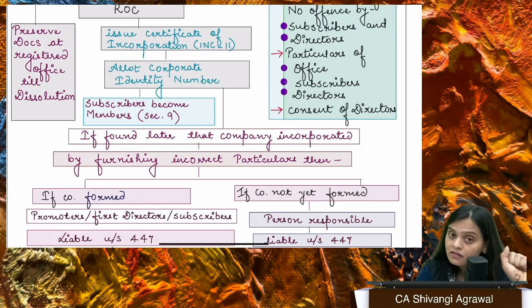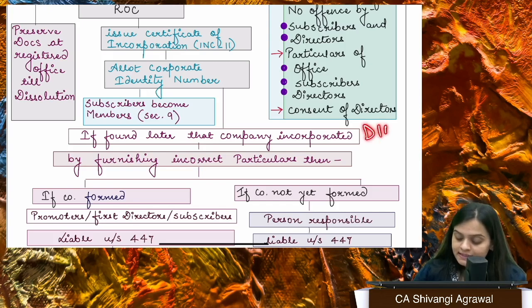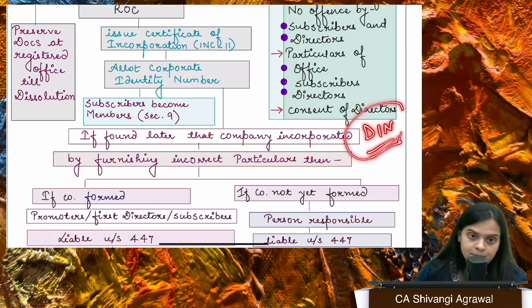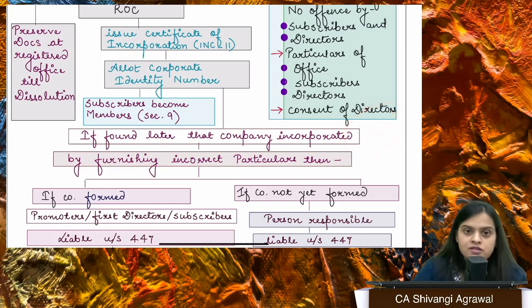If you are an LLP, then a copy of the resolution that all the partners have agreed to. Then particulars of first directors, and you also need the DIN in case of first directors. Fine. So these are some intricate details which are also required to be learned by all of you.